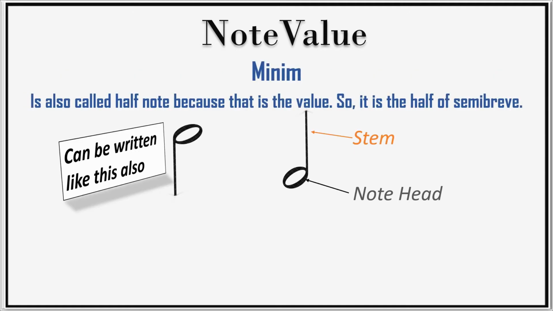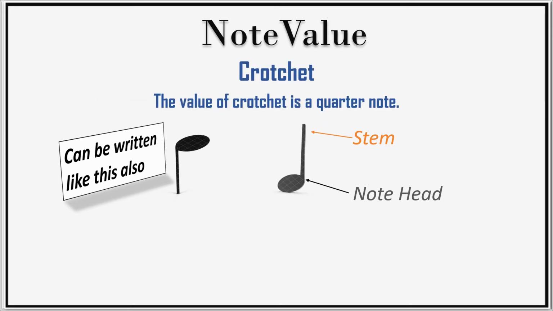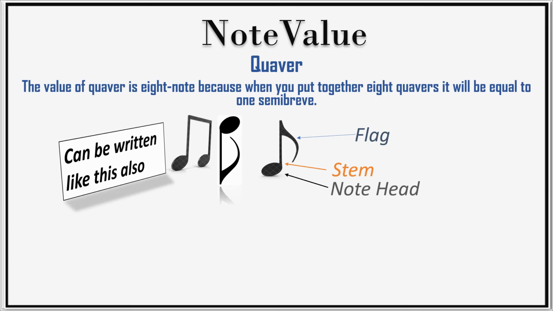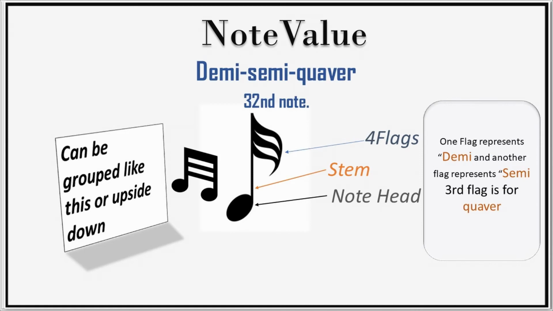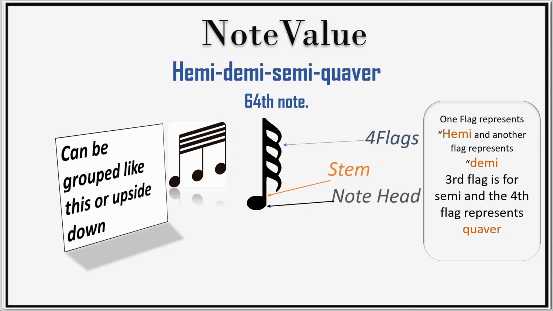It is also called half note because that is the value. So, it is the half of semibreve. Crotchet. The value of crotchet is a quarter note. Quaver. The value of quaver is 8 note because when you put together 8 quavers, it will be equal to 1 semibreve. Next is semiquaver. The value of a semiquaver is 16 note because when you put together 16 of it, it will be equal to a whole note that is semibreve. Now, demisemiquaver. This note is also called a 32nd note. And lastly, hemidemisemiquaver. This is called a 64th note.